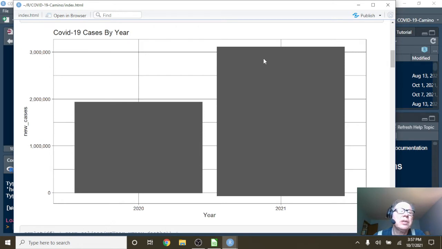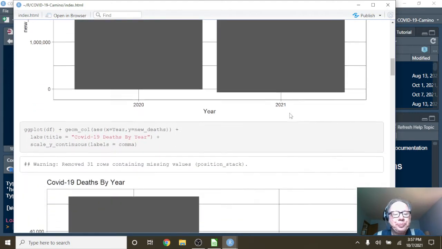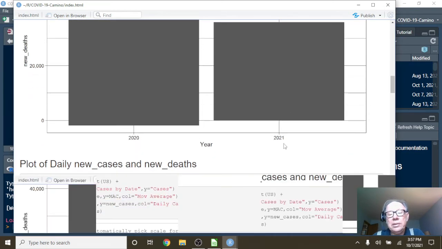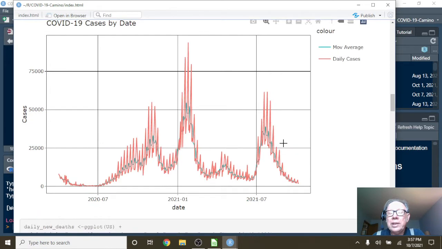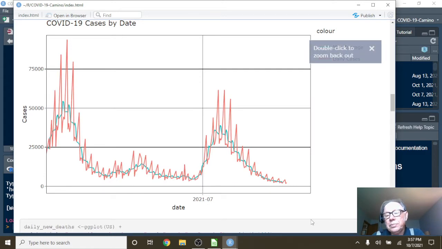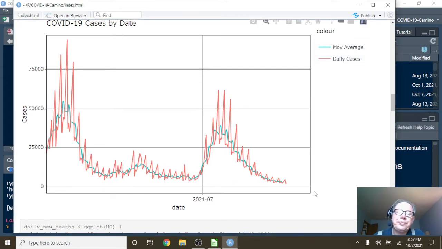So this is about 3 million. So you've had over 3 million cases so far in 2021. Deaths, you know what? I'm going to hold out hope that even though you have maybe 35,000 deaths so far this year, I'm confident this number will not catch 2020's COVID-19 deaths. But the question still remains, how many of these people are vaccinated? Yeah, I know I sound like a broken record, but in all honesty, people could be reporting those numbers. But if not, they certainly should be.